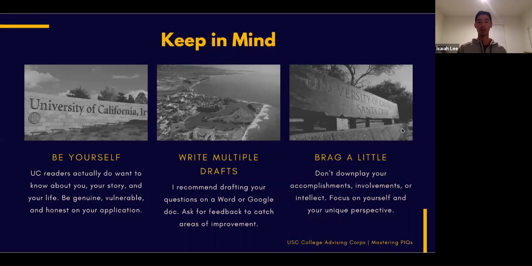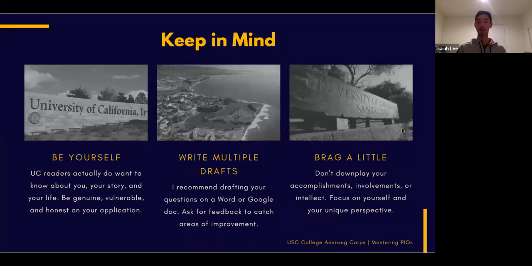And kind of the last thing, when you're asking for feedback from various people, try not to ask that many people. I think what happens with some students is they'll ask one person, and then they'll give their advice, and then they'll ask another person. By that time, it's no longer the student's essay. It's a combination of a bunch of different people. So if you're going to ask someone, just ask if your PIQ answers the question. That's something you can ask them.